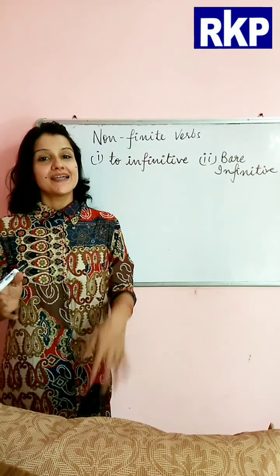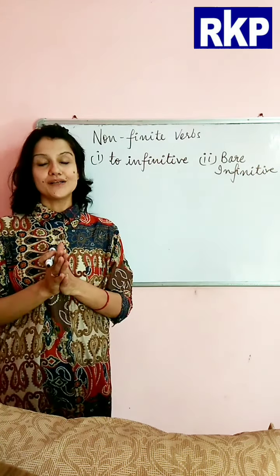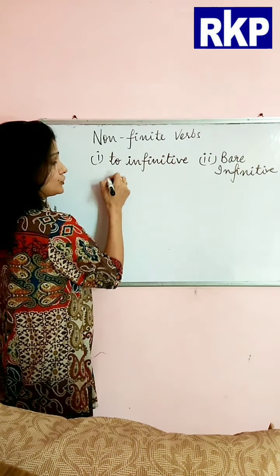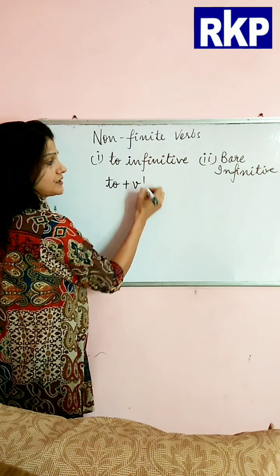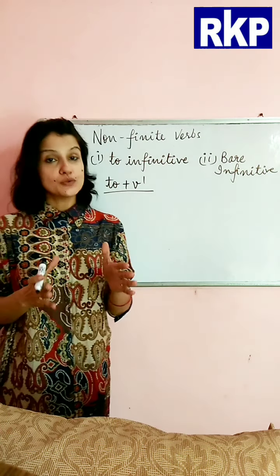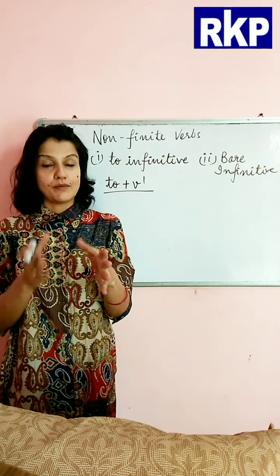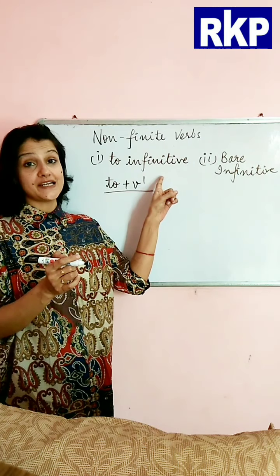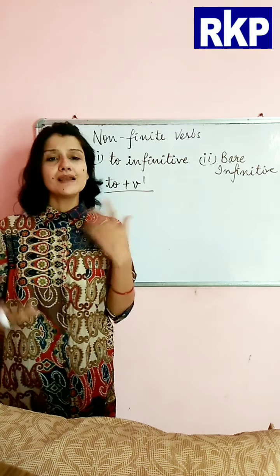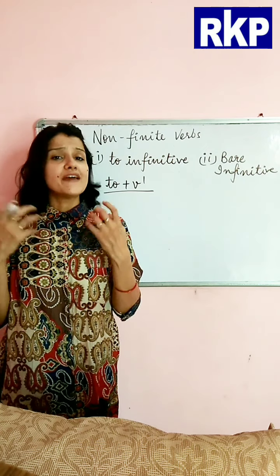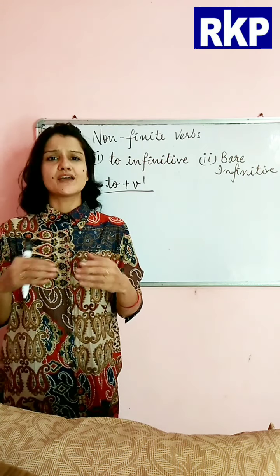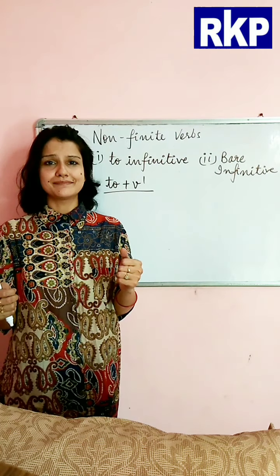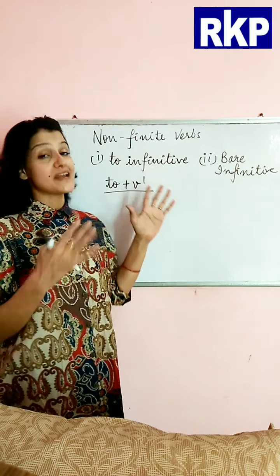Bare infinitive. Now first we will focus upon to infinitive. Now to infinitive is to plus V1. Okay, when we add to before first form of verb, that is to infinitive. Now when we communicate, while communicating, we use to infinitive very frequently. Seriously, we use it very frequently.